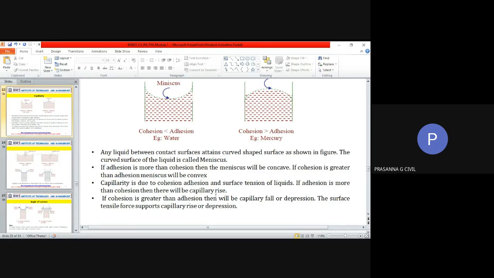Capillary rise you will see in all cases of liquids like water, solutions, etc., because the adhesive forces are more, whereas cohesive forces are greater in the case of liquids like mercury, and there you will have capillary fall. So capillarity is either rise or fall, but in the case of liquids like mercury, you will have fall, and in the case of liquids like water, you can have the rise of capillary action.